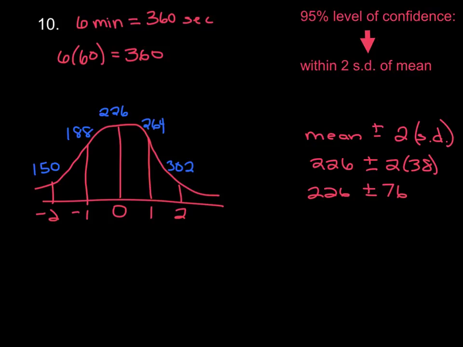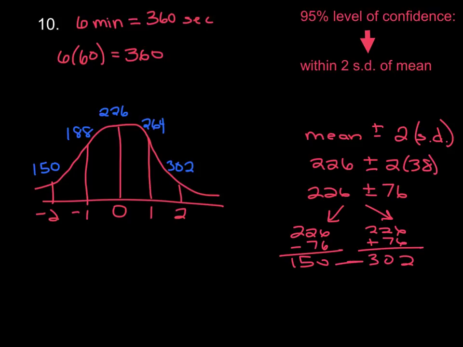So you first always want to subtract, right? You want to find the lower bound of your interval. So if you do 226 minus 76, that gives us 150. And then if we do 226 plus 2 standard deviations, so plus 76, that gives us 302. So that again tells us that the usual wait time should be somewhere between 150 seconds and 302 seconds.